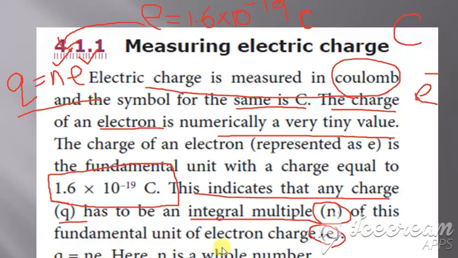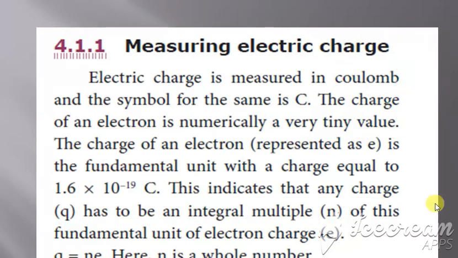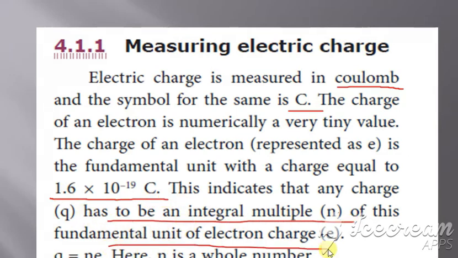Clear with this? So in this we have seen the basic things: electric charge is measured in coulomb, its symbol is C, its value is 1.6 into 10 power minus 19 C, and it is given as an integral multiple of the charge, so we can write Q equal to n into e.